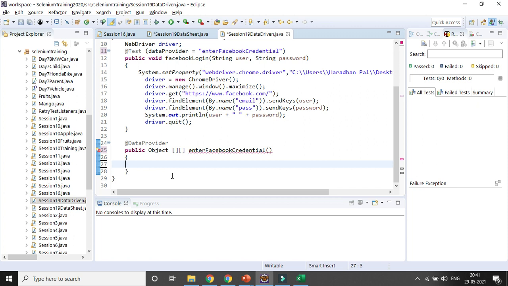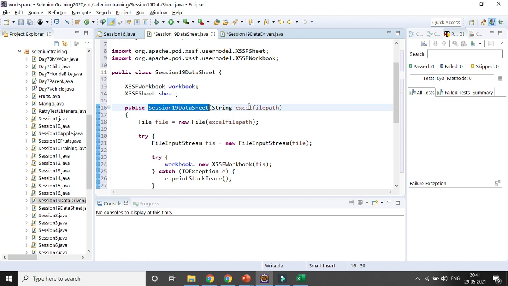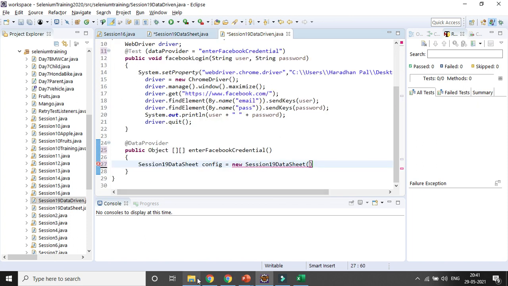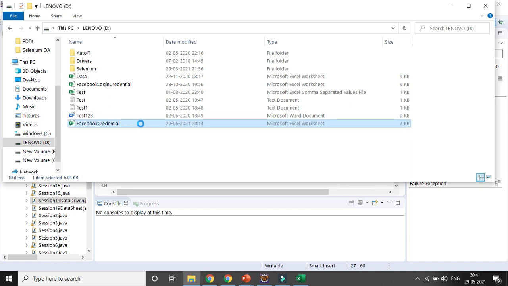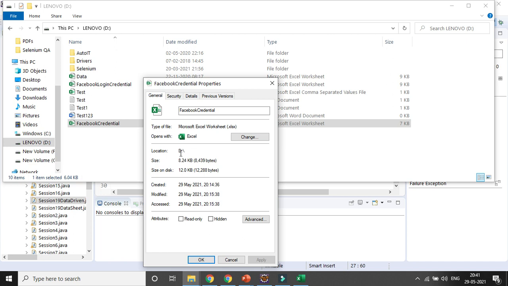So here I am creating a variable for configuring my Excel, equal to new, the same class or constructor name, and here I need to give the path, because that is the objective of the constructor. So what is the path of the Excel? If I right click here, it is nothing but the D drive, the Excel name, and then the extension.